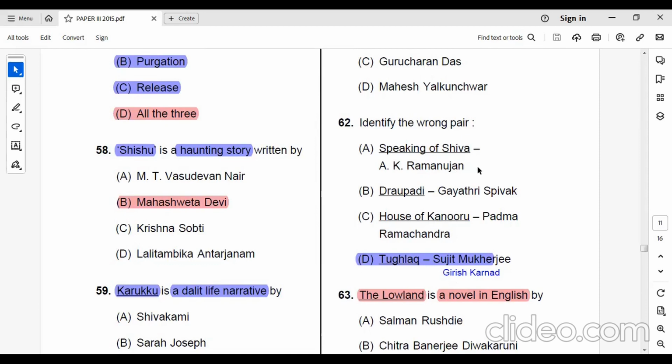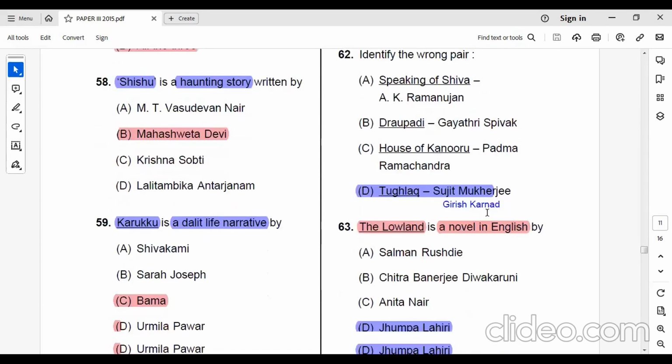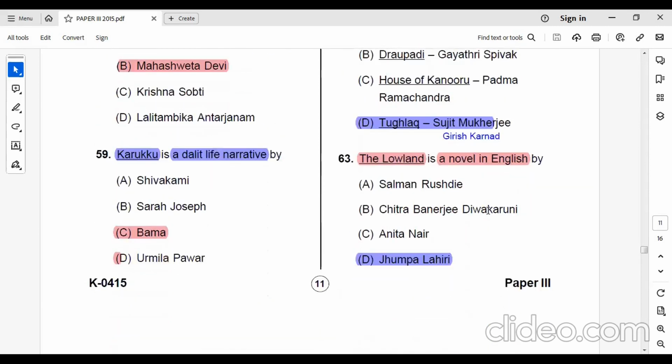Speaking of Shiva, written by A.K. Ramanujan. Draupadi, written by Gayatri Spivak. House of Kanuru, Padma Ramachandra. Tughlaq, Girish Karnad. The Lowland is a novel in English by Jhumpa Lahiri.